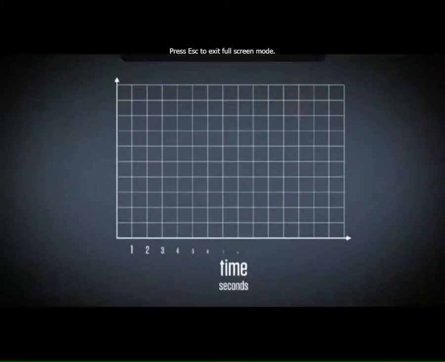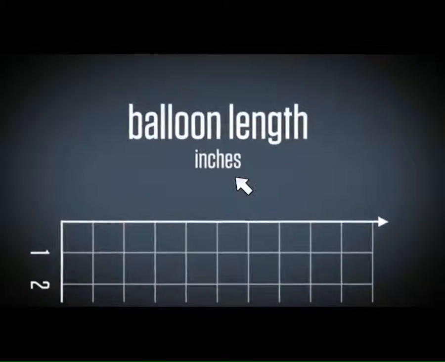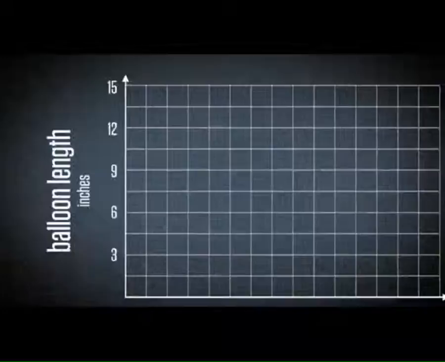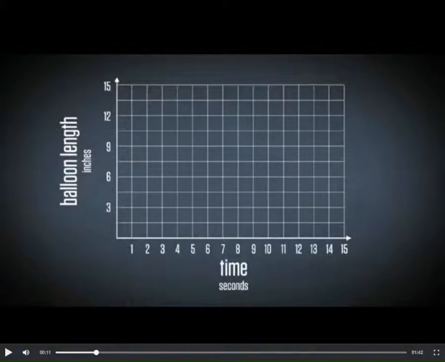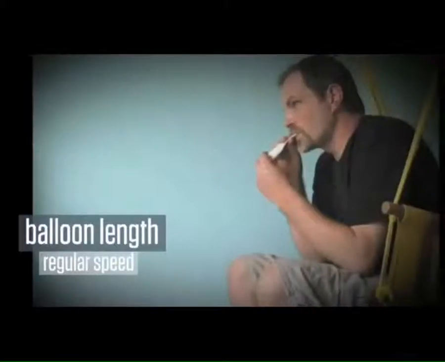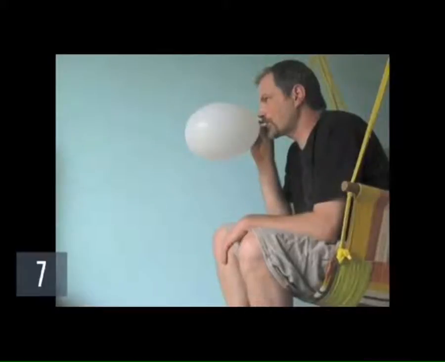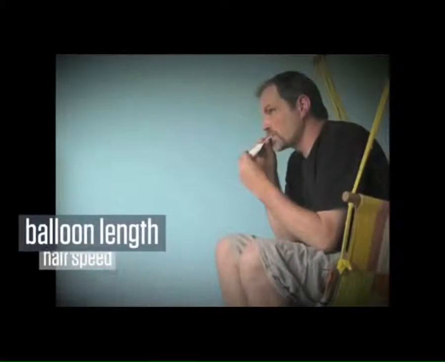So here we're going to graph the balloon length in inches, and let's make our scale by 1.5 feet. So it's going to be skip 1, 3, skip 1, 6, look like that. All right, there's your graph. Here's their answer.